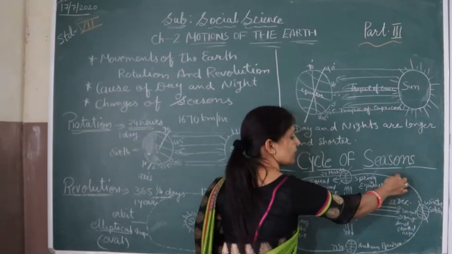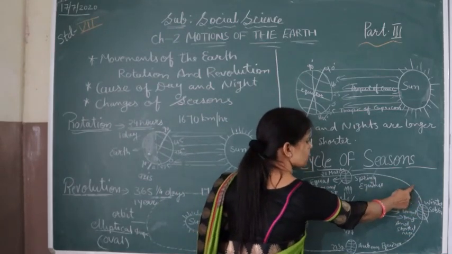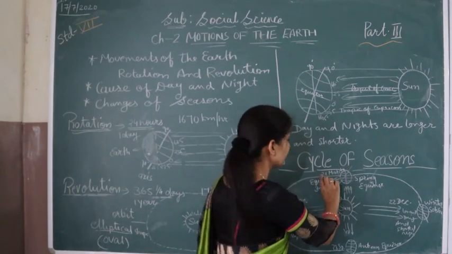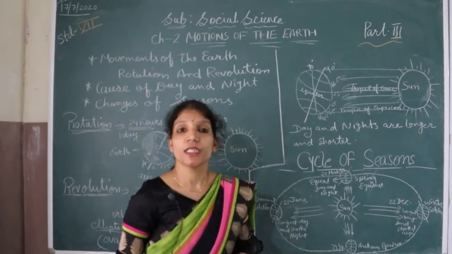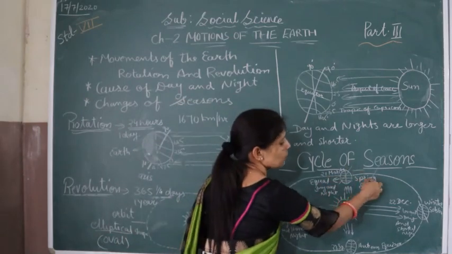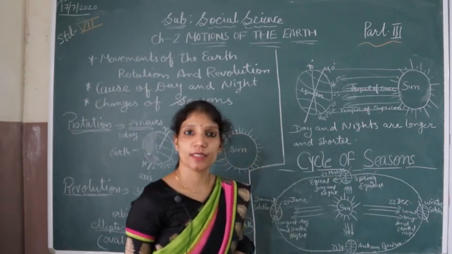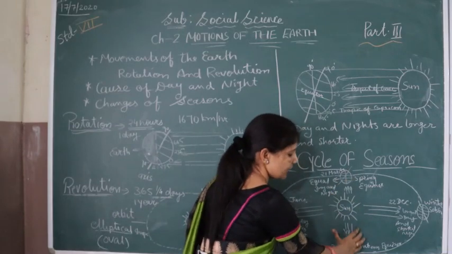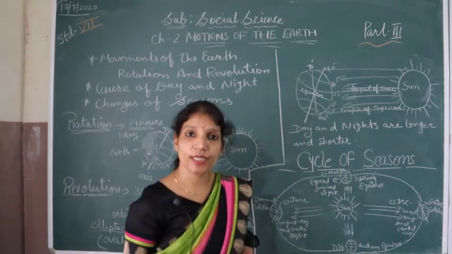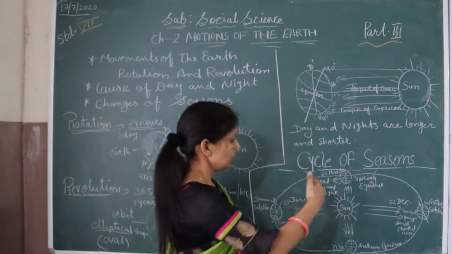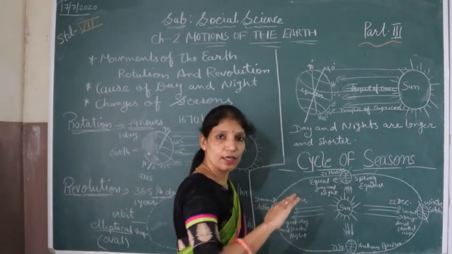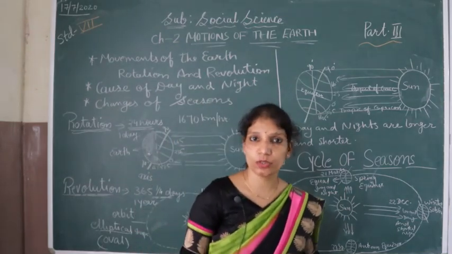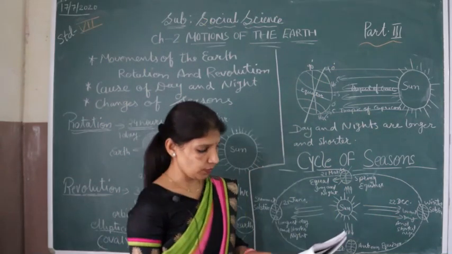Again it is revolving and rotating. Then December, January, February and March, when it reaches the March month, 21st March, this is called the spring equinox. It means spring season. Autumn and spring, these are getting straight sunlight, so the days and the nights are equal and the weather is very pleasant, not too hot, not too cool.